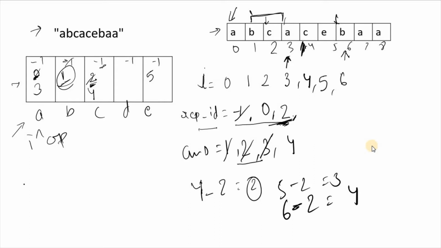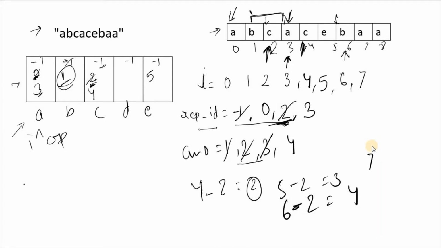Okay, now let's move to 7, A. A is already there at index 3, and this A is after our last repeated character index, the repeated character which was C, so we'll replace the repeated character index with 3, and now calculate our answer.